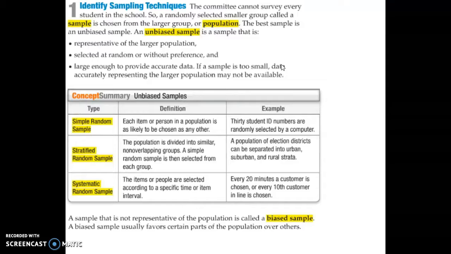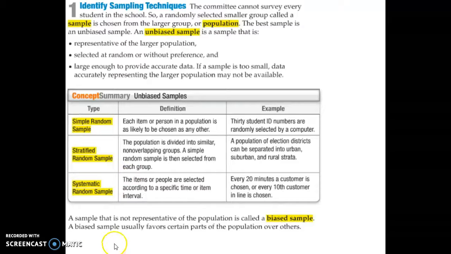And the last one is called a systematic random sample. You're grabbing every 10th student in the lunch line, or every 10 minutes you're going to grab a customer in a store to survey them. All right, so there's a system to how you're randomly choosing it.